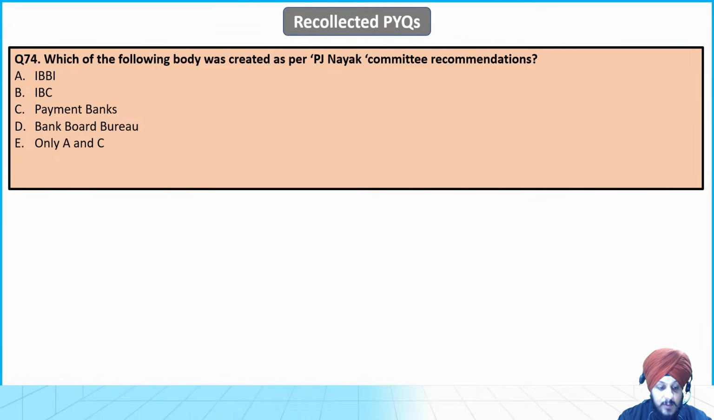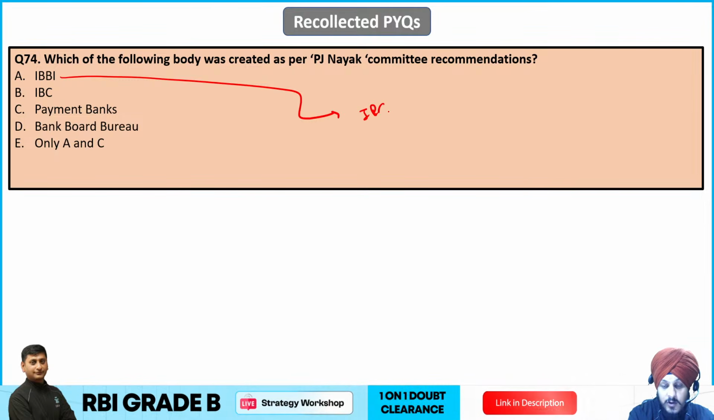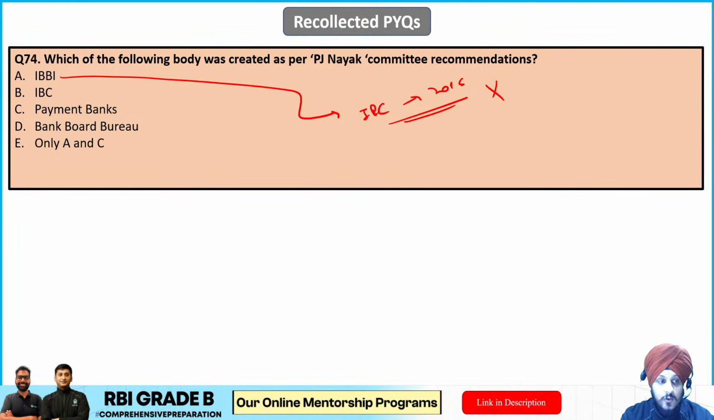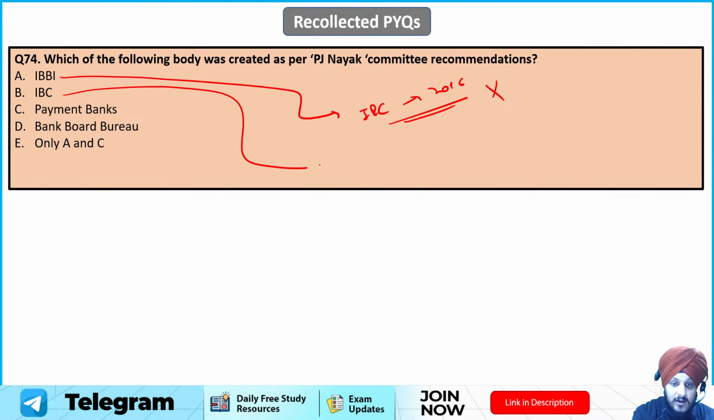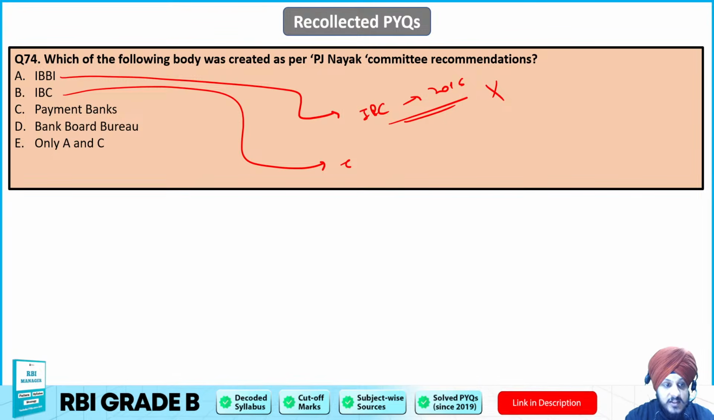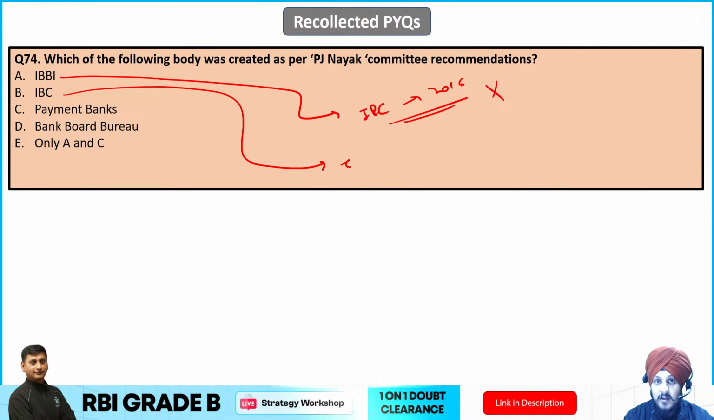So if we talk about IBBI, IBBI was created through the Insolvency and Bankruptcy Code in 2016 and not by the PJ Naik committee recommendation. It is not related to the PJ Naik committee recommendations at all. If I talk about IBC, it is again a law related to the Insolvency and Bankruptcy Code, not directly related to the PJ Naik committee. The third one is payment banks. Payment banks were recommended as per the recommendations given by the Nachiket Mor committee, not the PJ Naik, right?